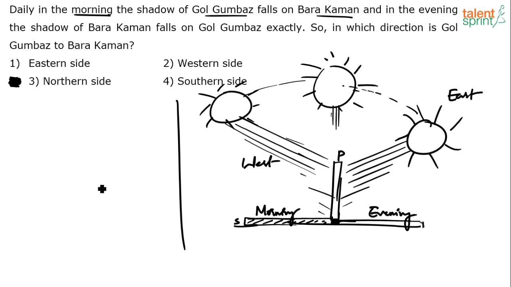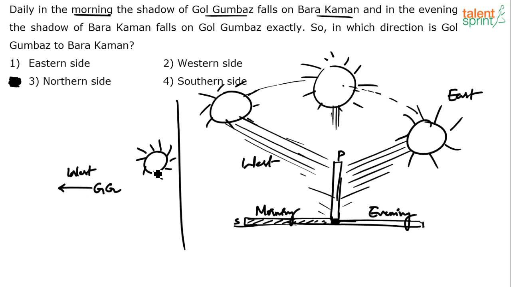So let's say this is Gol Gumbaz and this is Barakaman. In the morning when the sun is in the east, right here, the shadow of Gol Gumbaz falls on Barakaman. So what happens in the morning? The shadow will fall on the west. Now, since the shadow will fall on the west, can I say Barakaman is on the west? Actually, we should not write both Barakaman and Gol Gumbaz in the beginning itself. I mean, to make it easy for you to understand, it's like this.